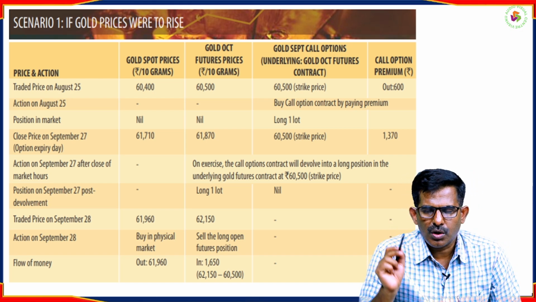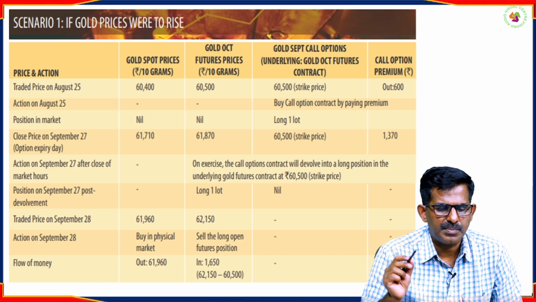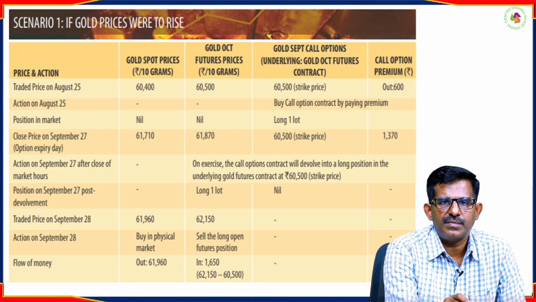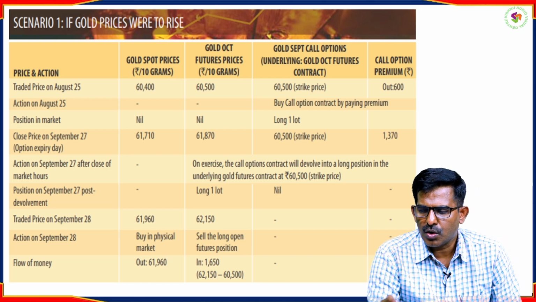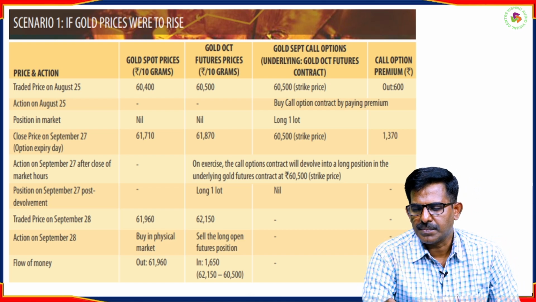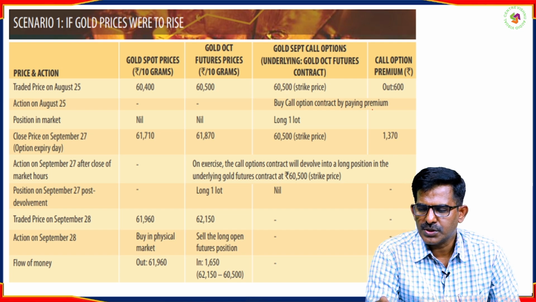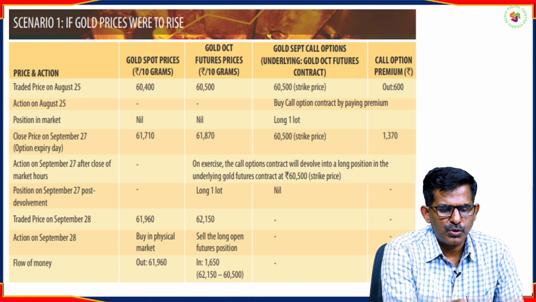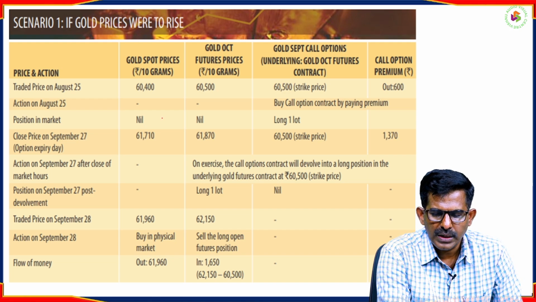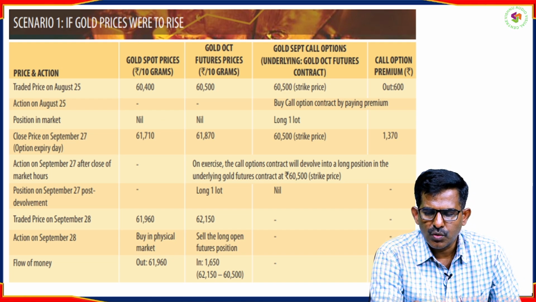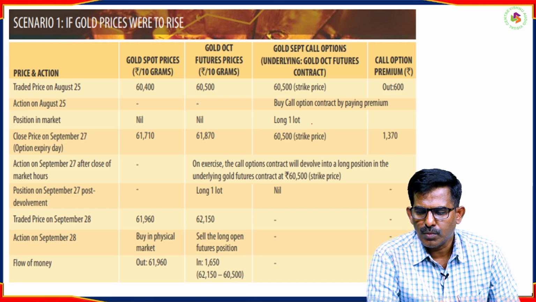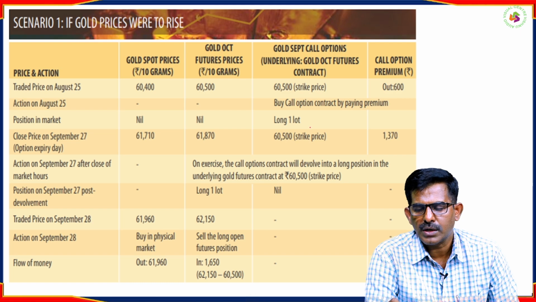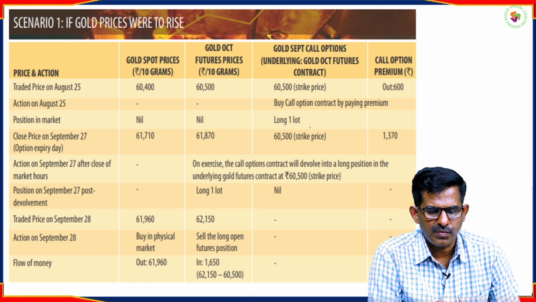So you can use a call option to protect yourself against rising prices. In this example, on August 25th, the date when you get the order, you buy a call option by paying the premium. Your position in the market is that you are not holding any gold or gold futures, but you have taken a long position in the call option, one lot, and one lot means 1 kg of gold.